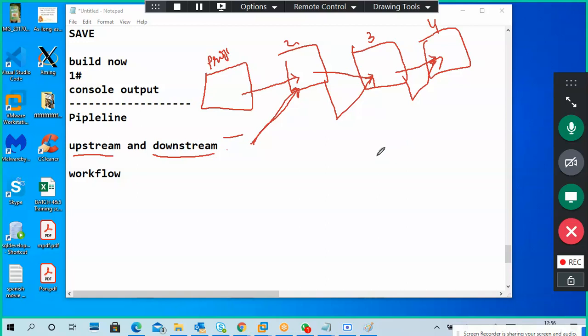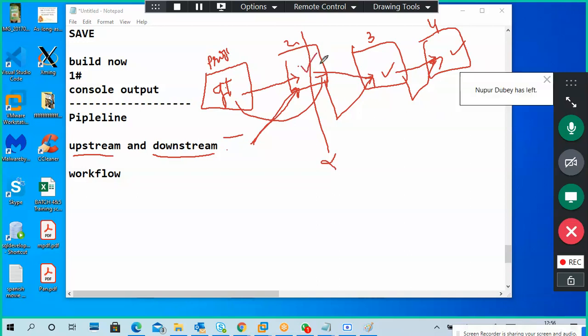The advantage is that instead of doing everything in one single project, we can understand stage by stage. For example, if one project fails: this one takes the code from git, this one is for compiling, testing, deploying.